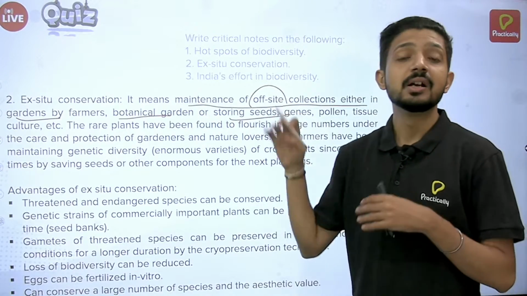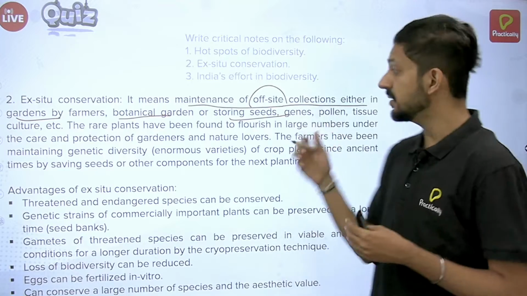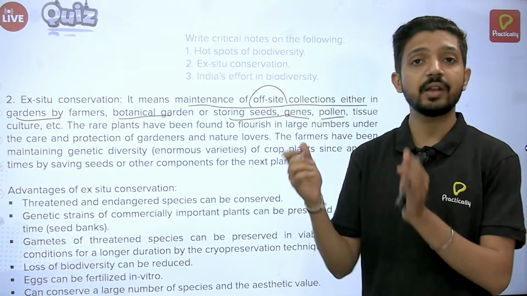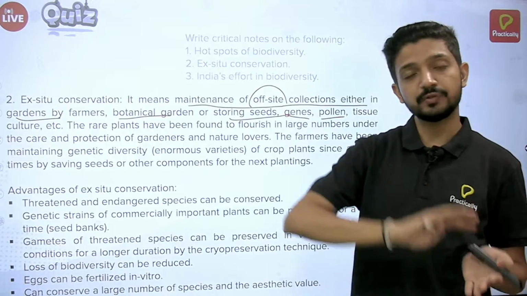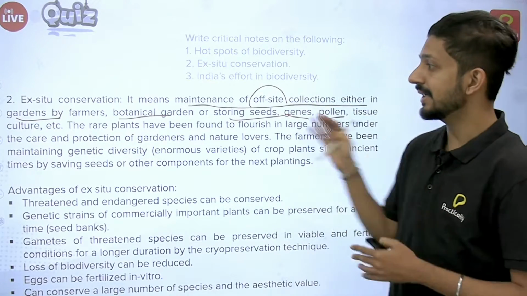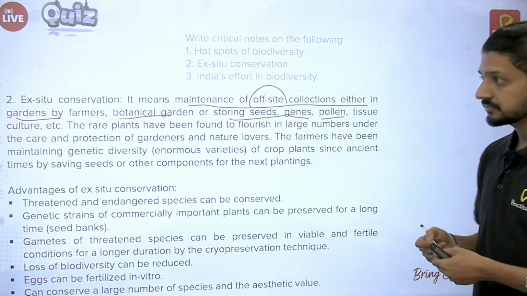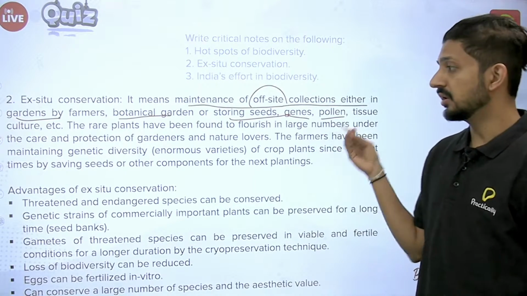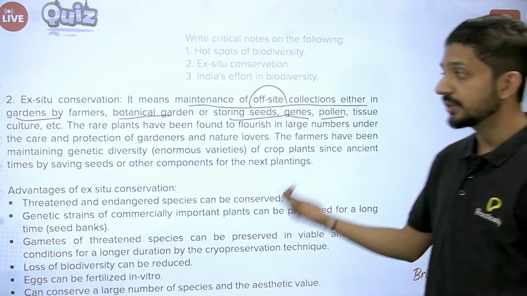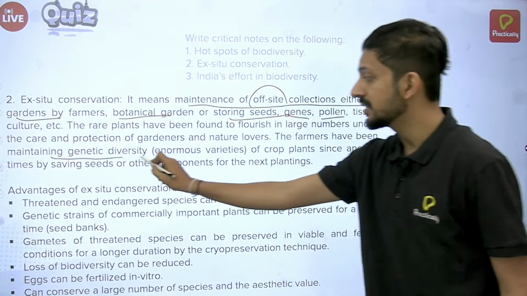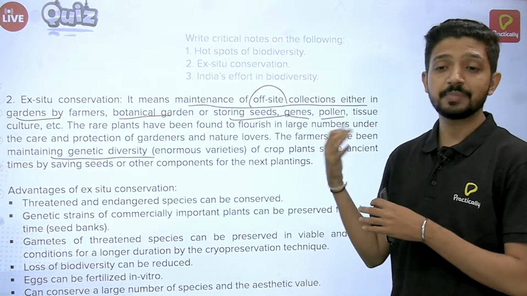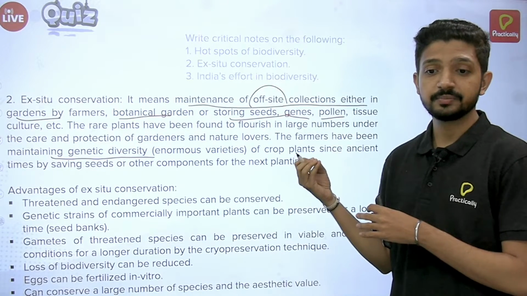This is done in the seed bank or the gene bank also, or pollen banks. These are different places where these things are stored out of their original natural habitat. That is the ex situ conservation. And yeah, it is also part of organic farming, which farmers have been trying to maintain the genetic diversity by preserving these various plants or crops out of their habitat.